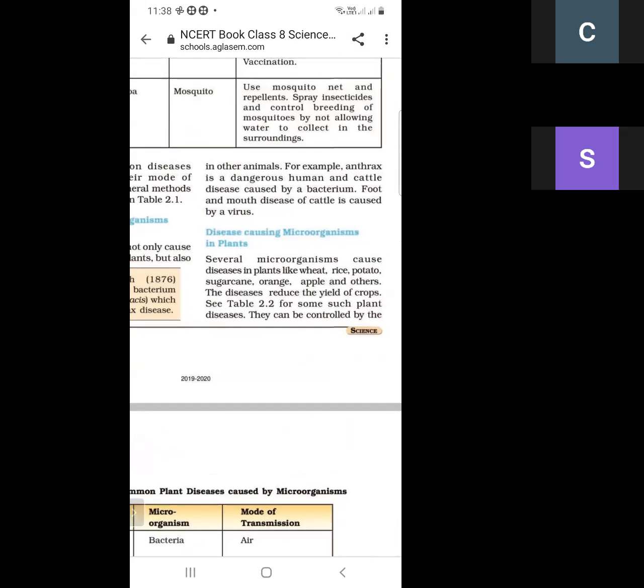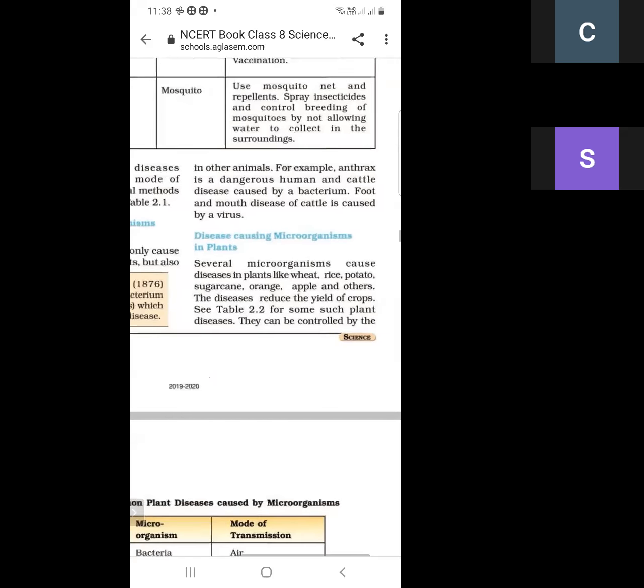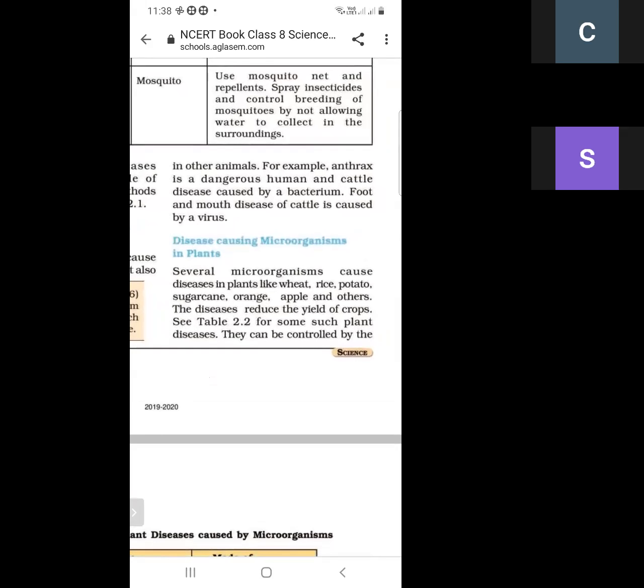First is anthrax. It is due to the bacteria, and foot and mouth disease is due to the virus. Anthrax is a disease in humans and cattle, and foot and mouth disease is also a disease of cattle. And next is, what are the disease-causing microorganisms in plants?